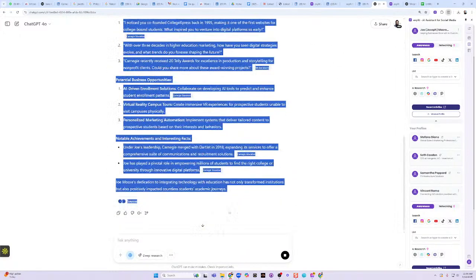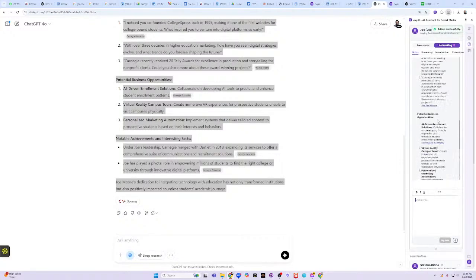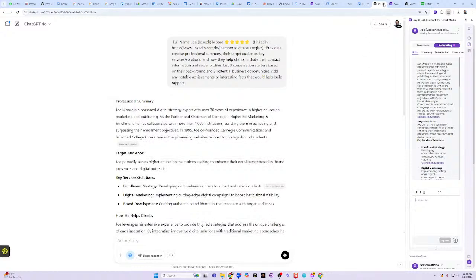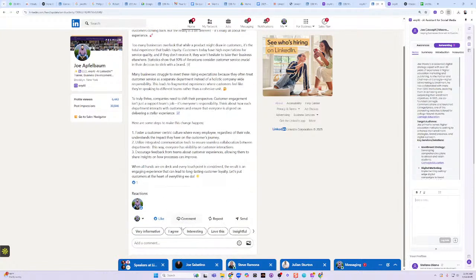So what I'm going to do is I'm actually going to save this information as a note under networking. You see there's a note here. So I'm going to put it from my agent, save it there into the notes. And now I have notes about this person that I just saved on my side panel. So the agent did a great job picking up information. Now I'm going to leave a comment.